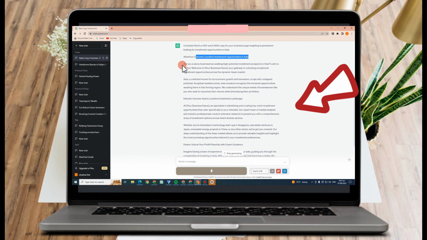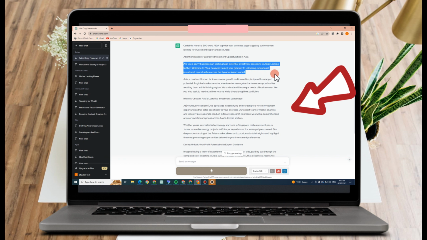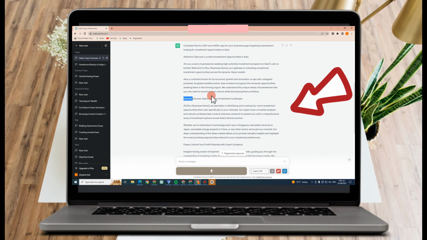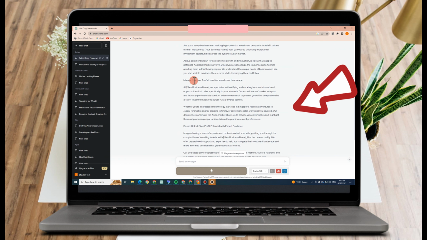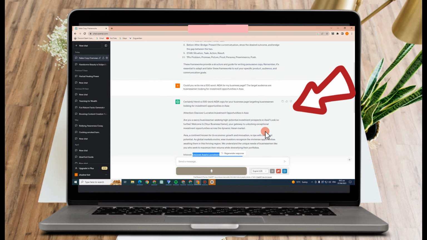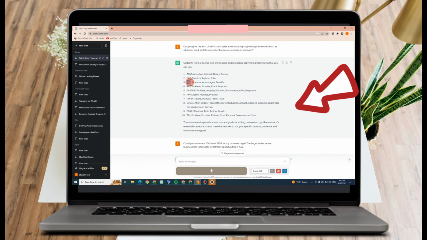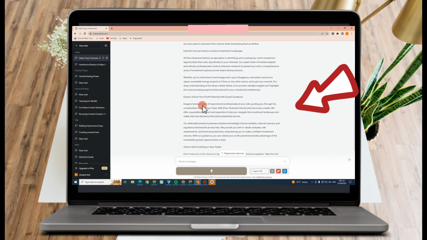So A, attention: discover lucrative investment. Are you a savvy businessman? And so on. For I, we have here interest. ChatGPT also provided one: uncover Asia's lucrative investment landscape. Also for D, desire: unlock your profit potential with expert guidance.